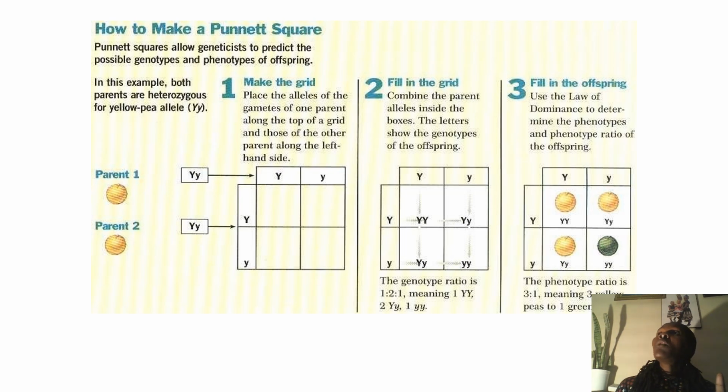But remember, we talked about the homologous chromosome. Each of the parents has to contribute. The male with the sperm will bring, if it's human, sorry, the female will bring. So in that case, we are going to have the capital Y for the yellow color, but still the gene controlling the color.